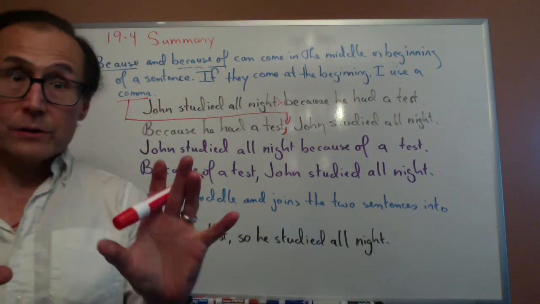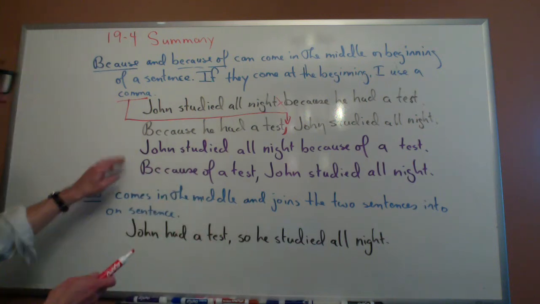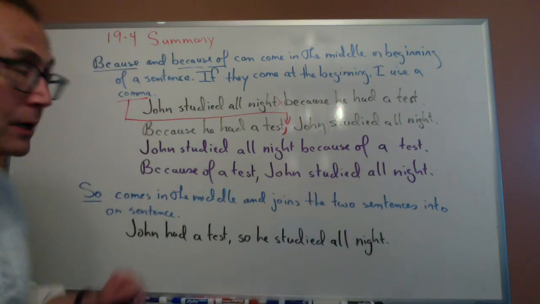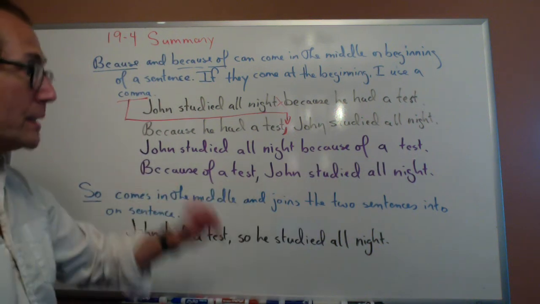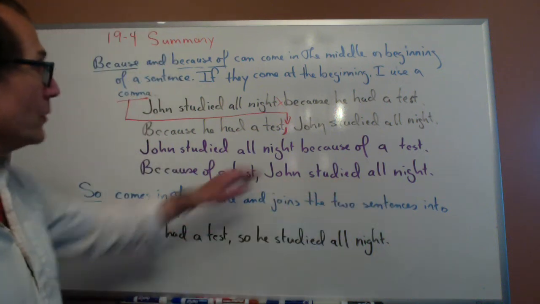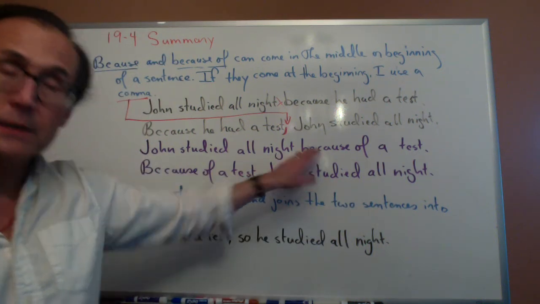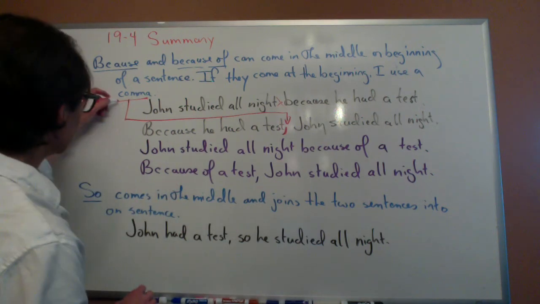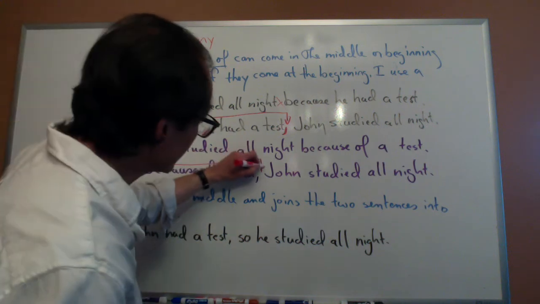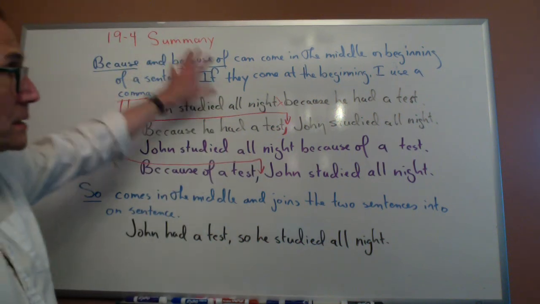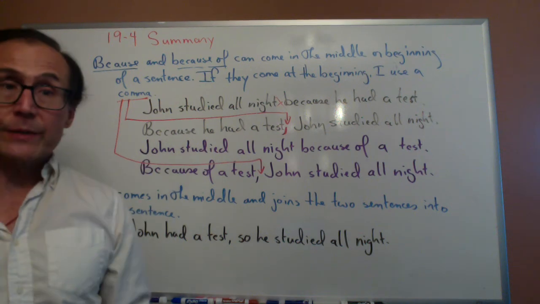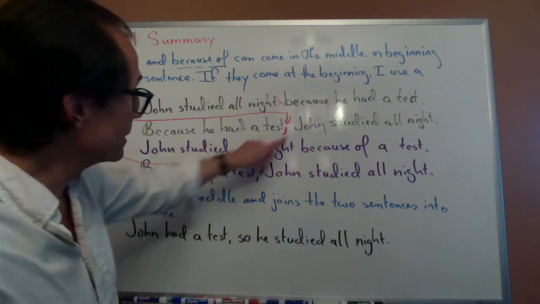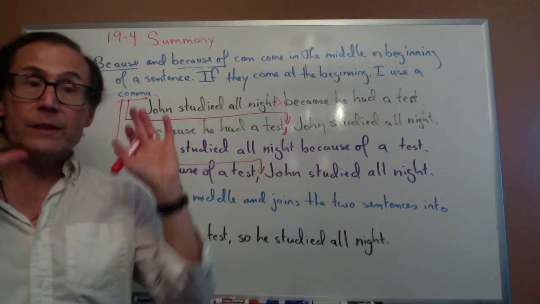The same is true with because of. I can say, John studied all night because of a test. Or I can say, because of a test, comma, John studied all night. When because of comes in the middle of the sentence, I do not use a comma. When it comes at the beginning, then I use a comma. So with because and because of, they can come at the beginning or in the middle of the sentence. If they come in the beginning, use a comma. If they come in the middle, no comma.